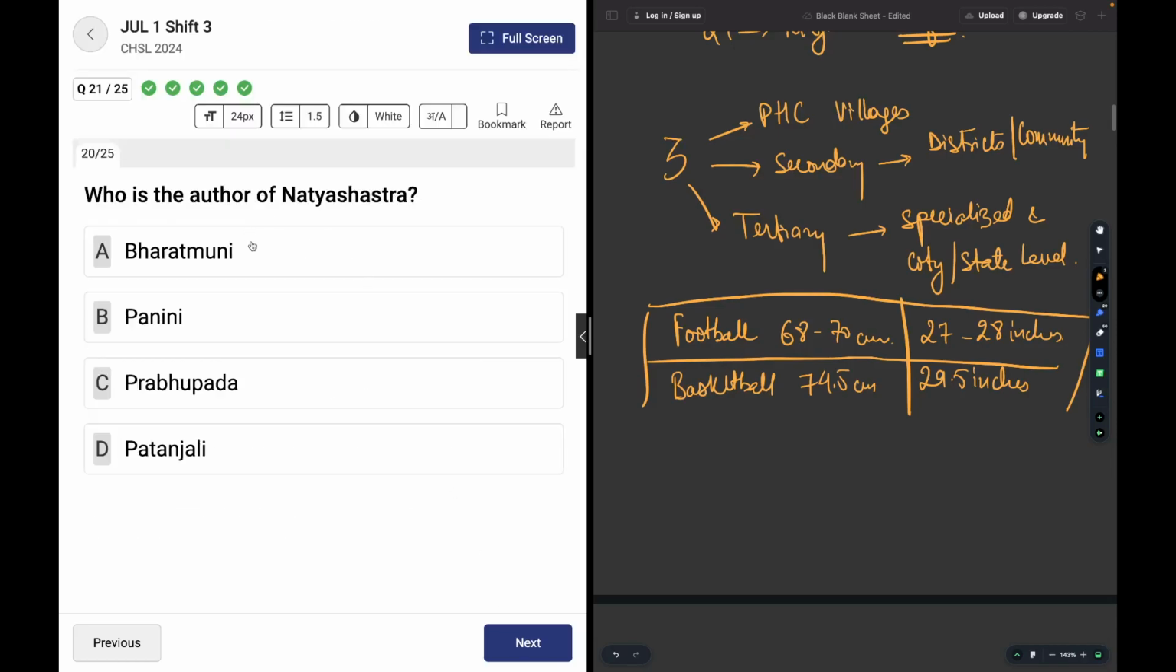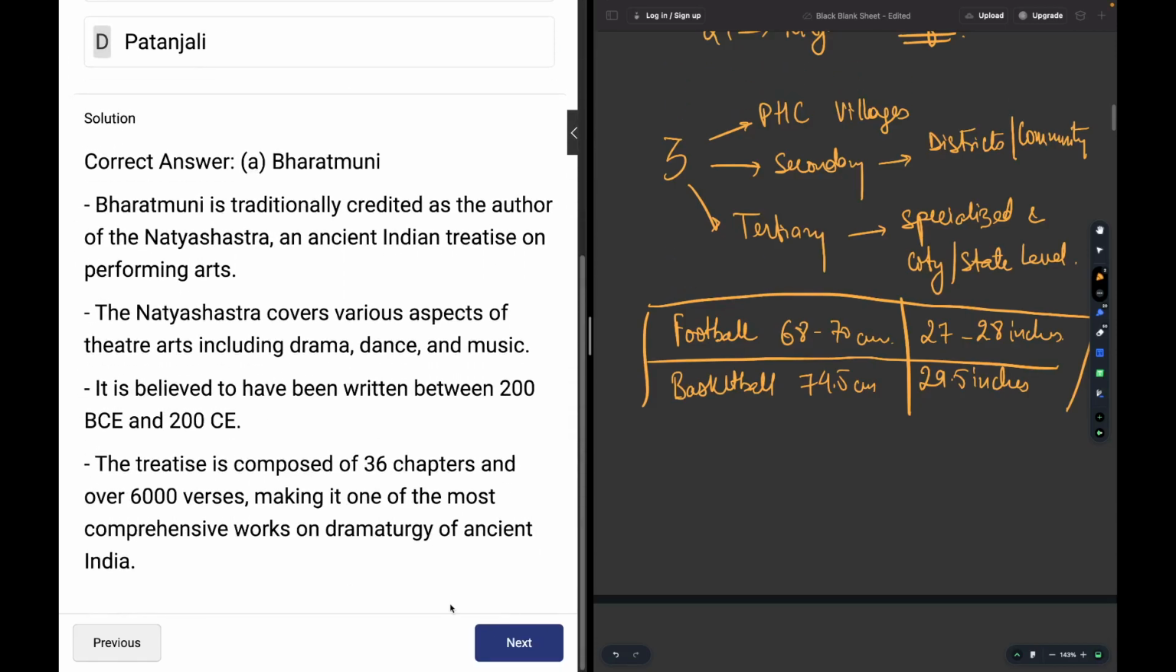Who is the author of Nata Shastra? Very standard question. Bharat Muni is the answer. You may read about it over here.